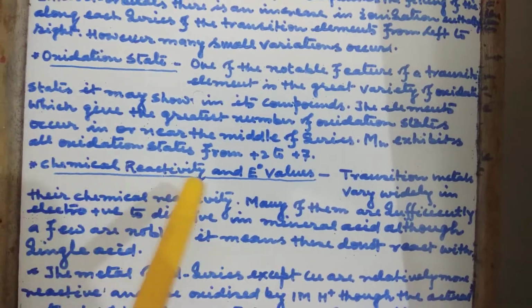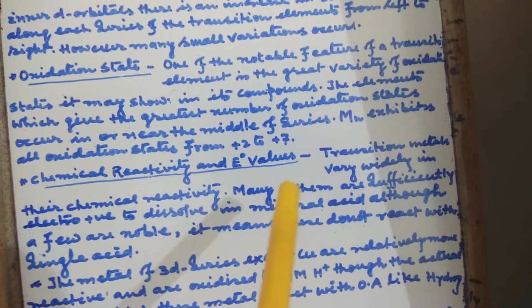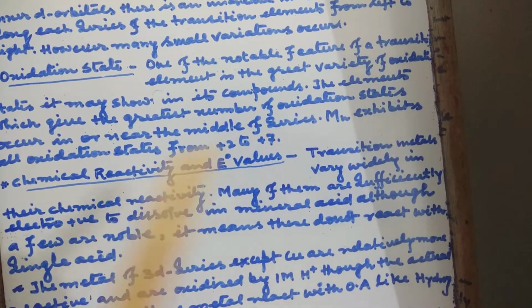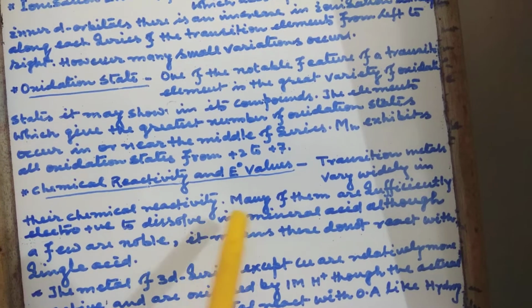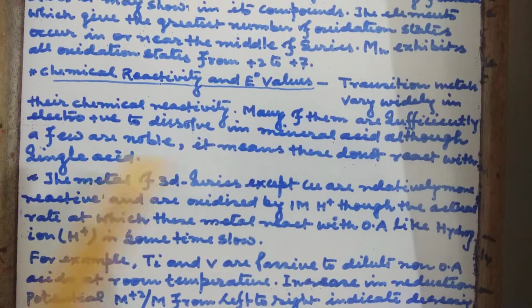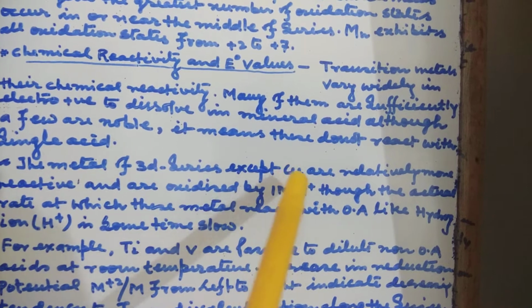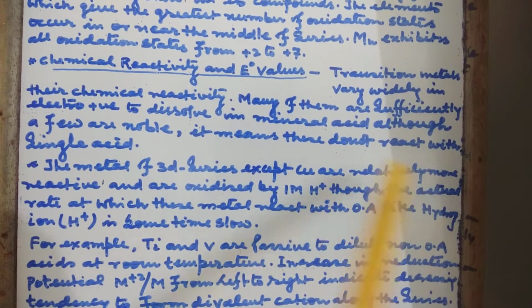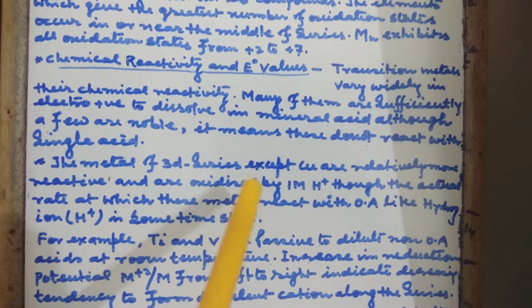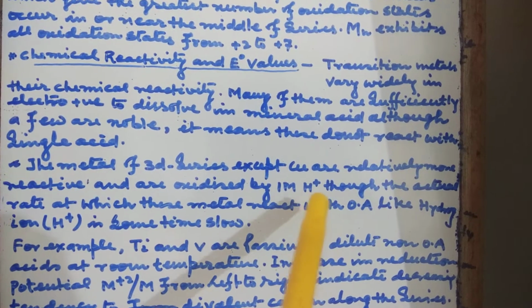Next, chemical reactivity and electrode potential values. Transition metals vary widely in their chemical reactivity. Many of them are sufficiently electropositive to dissolve in mineral acid, although a few are noble. It means these do not react with a single acid. The metals of the 3d series, except copper, are relatively more reactive and are oxidized by 1 molar H+,